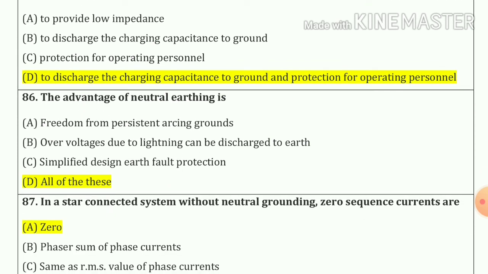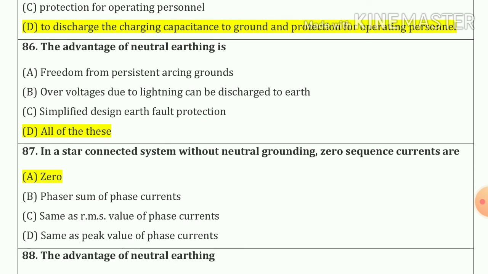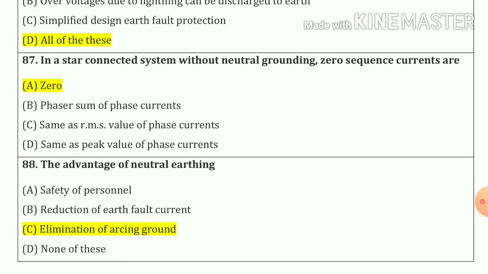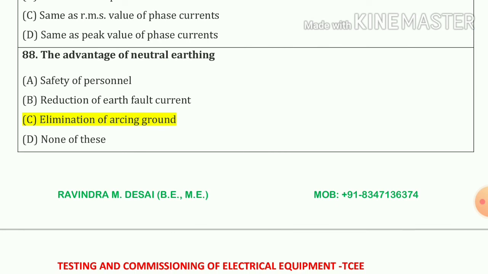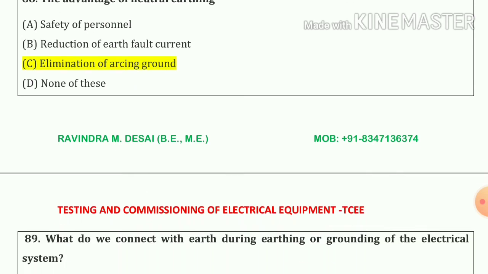86 number. The advantages of neutral earthing is option number A, B and C. That means our answer is option number D, all of this. 87 number. In star connected system without neutral grounding, zero sequence current are 0. Our answer is option number A. 88 number. The advantages of neutral earthing: eliminations of arcing ground. Option number C.